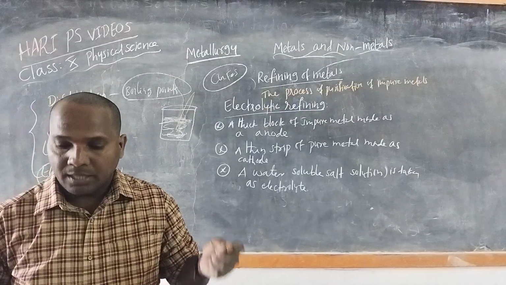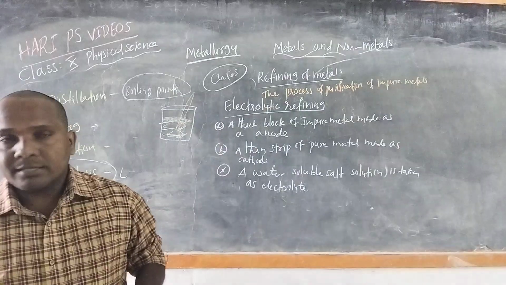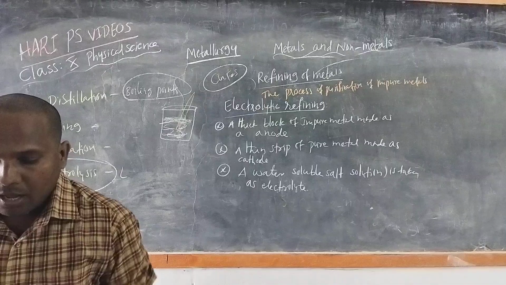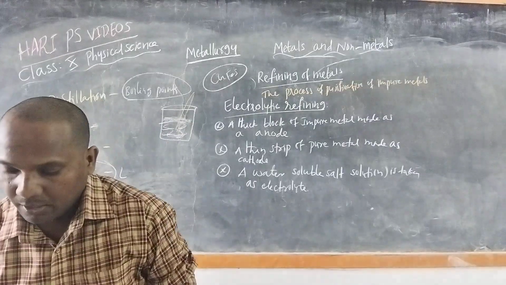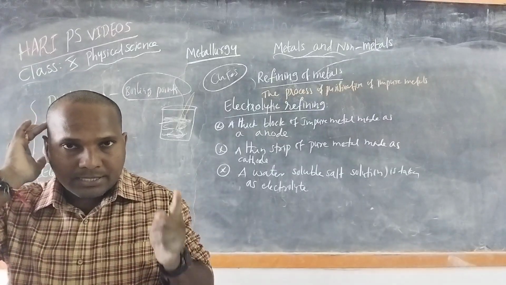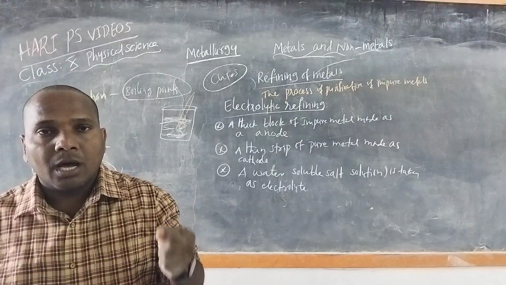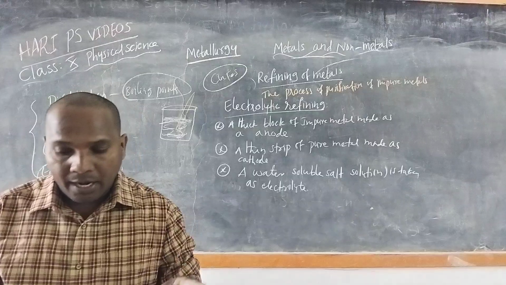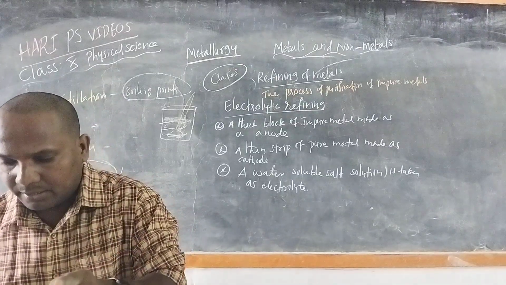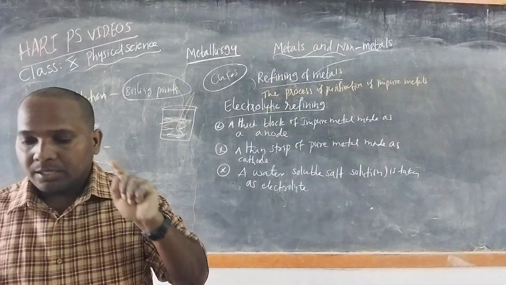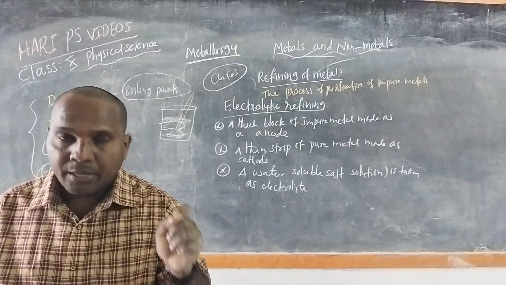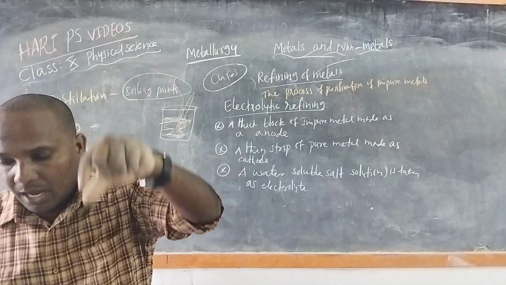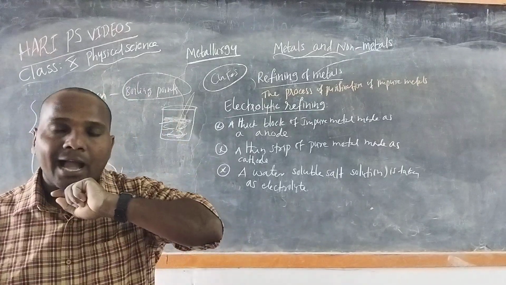The soluble impurities present in the impure metal go into the solution, whereas the insoluble impurities settle down at the bottom of the anode as anode mud.